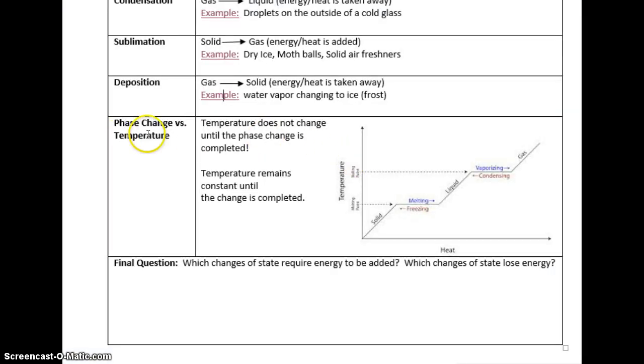Alright, as we get down here, we're talking about phase change versus temperature. So what does that mean to us? Well, what you need to remember is that temperature does not change until the phase change is officially completed. So the temperature will always remain constant, or fairly constant, within a half a degree or so, until the change is completed. And if you look here, you can see, think of this like ice.